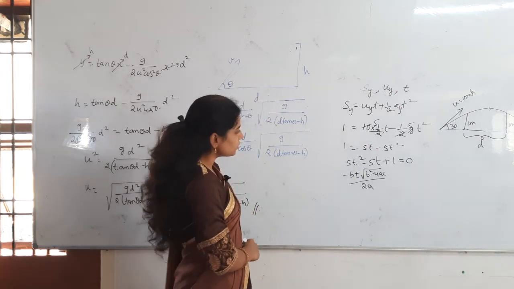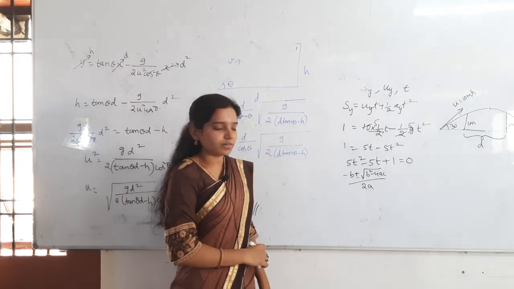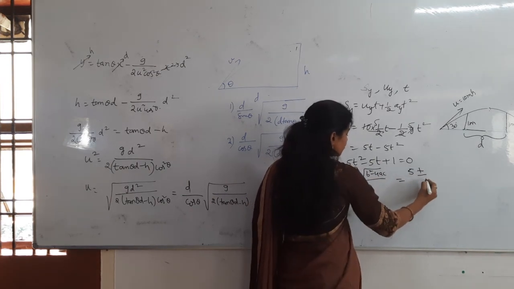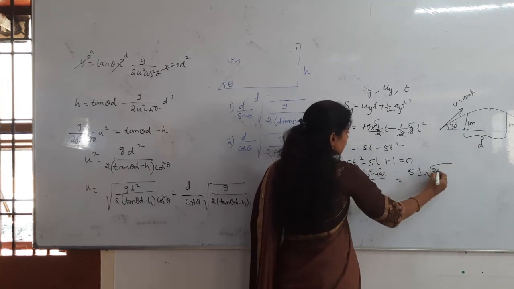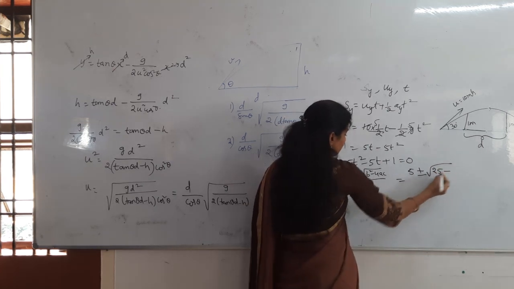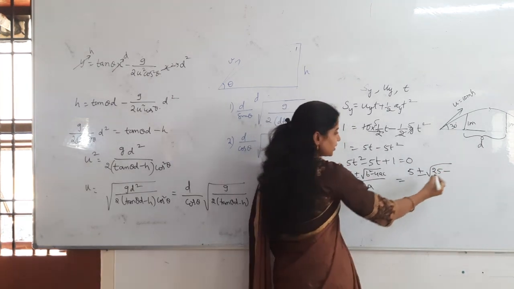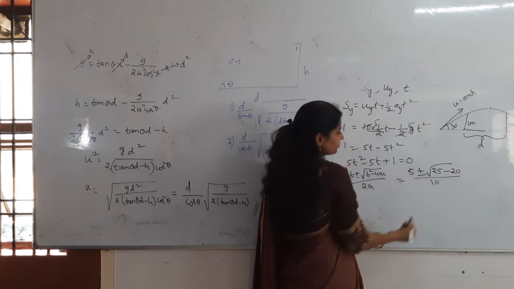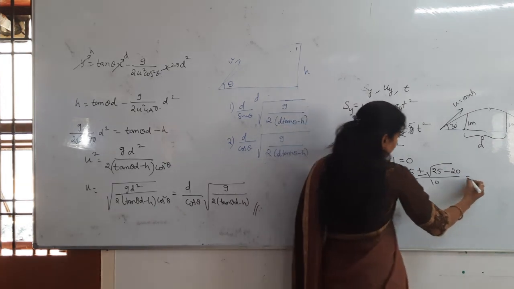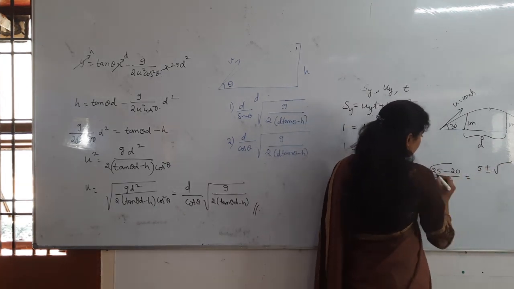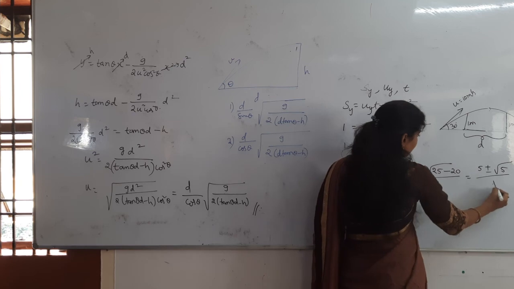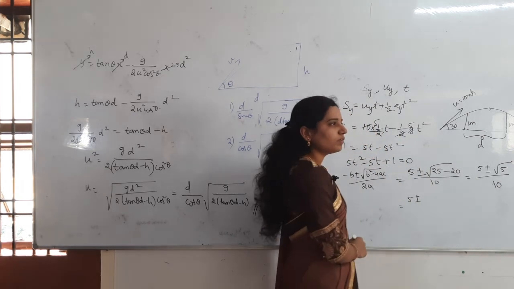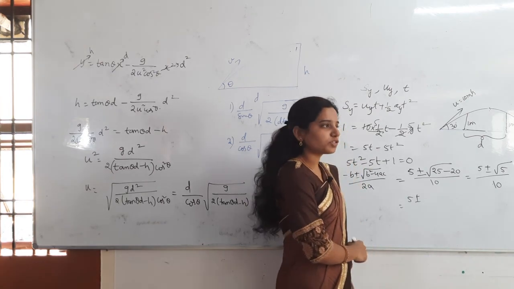Can we find out the direct roots here? No, right, we cannot find out that. So here minus b nothing but what will we get here? 5 plus or minus under root 5 square, nothing but how much? 25 minus 4ac. How much will we get? 20. That divided by 2a, 2a nothing but 10. From here 5 plus or minus this one will be under root 5. That divided by 10. Under root 5 nothing but around 2.2 or 2.3.